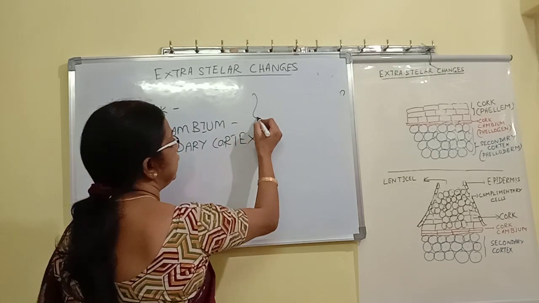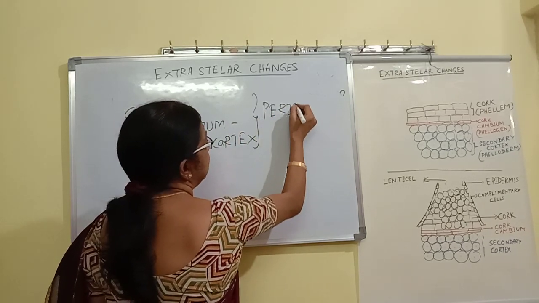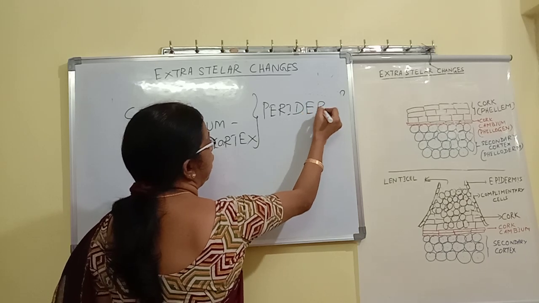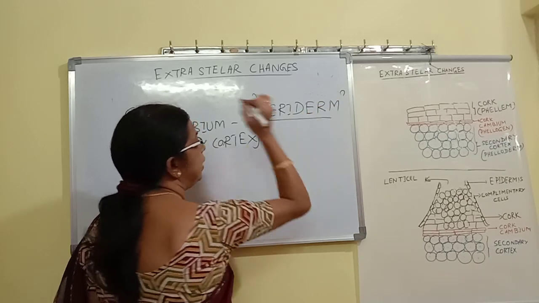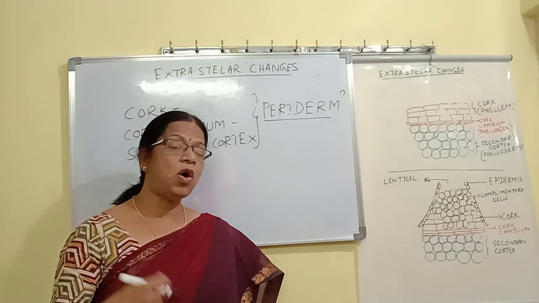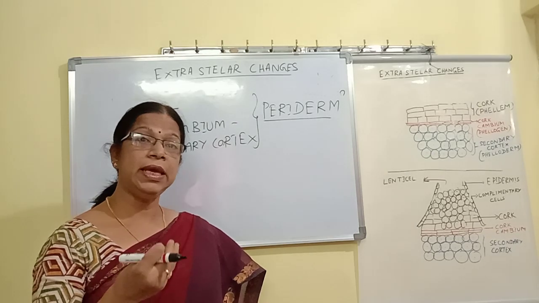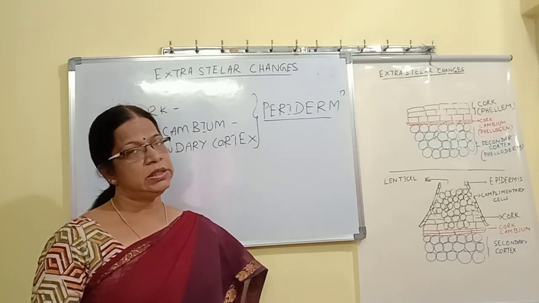All 3 together are named periderm. This periderm is the outer protective structure which is formed during extrastelar changes.